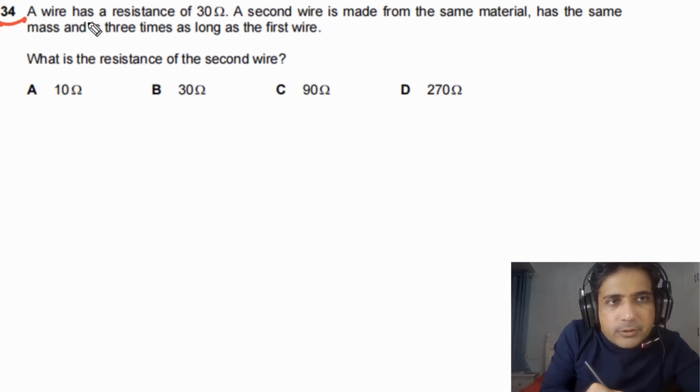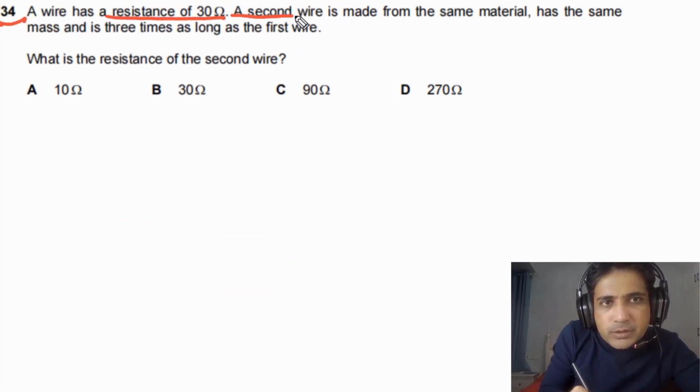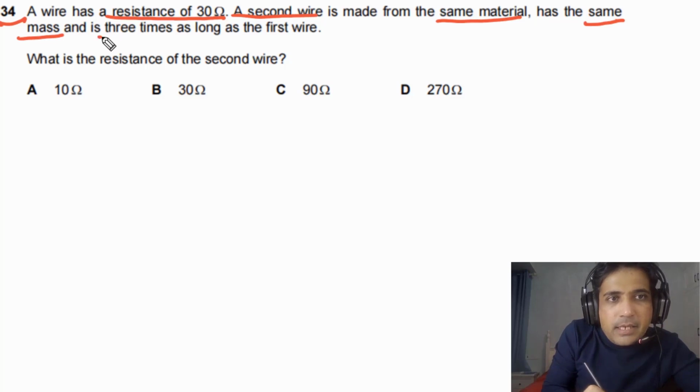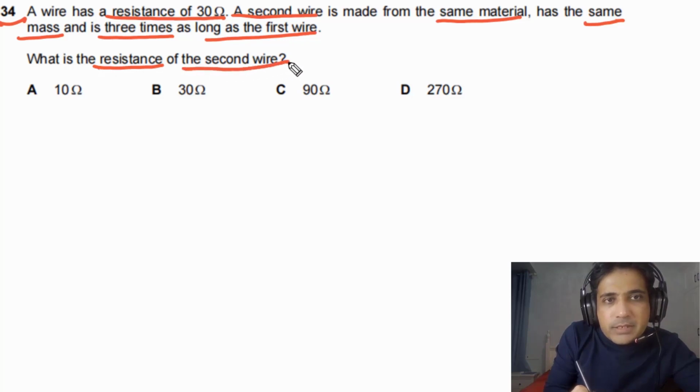For question number 34, it is given to us a wire has a resistance of 30 ohms. A second wire is made from the same material, has the same mass, and is 3 times as long as the first wire. What is resistance of the second wire?